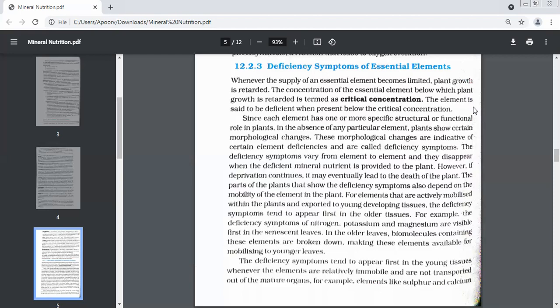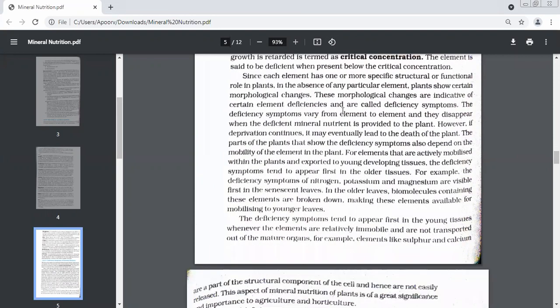These changes indicate very clearly that there is a deficiency of this particular element in the plant. These changes in the plant, which are visible as soon as the amount of a mineral decreases or is not available, are what we call deficiency symptoms. What are they called? They are called deficiency symptoms.